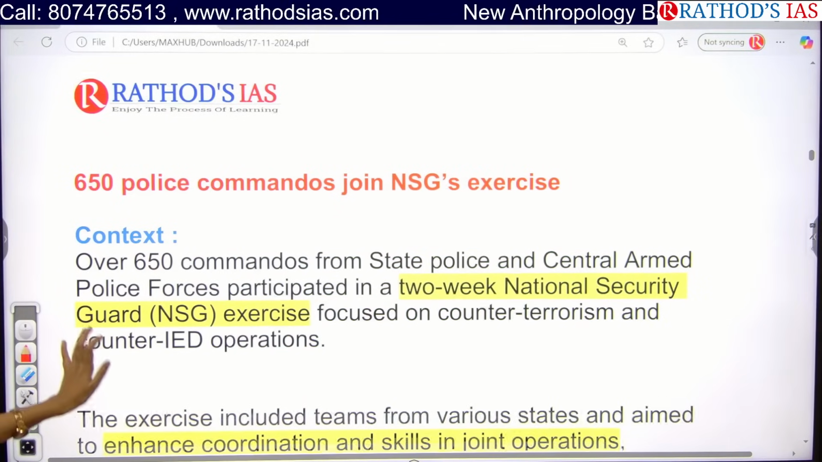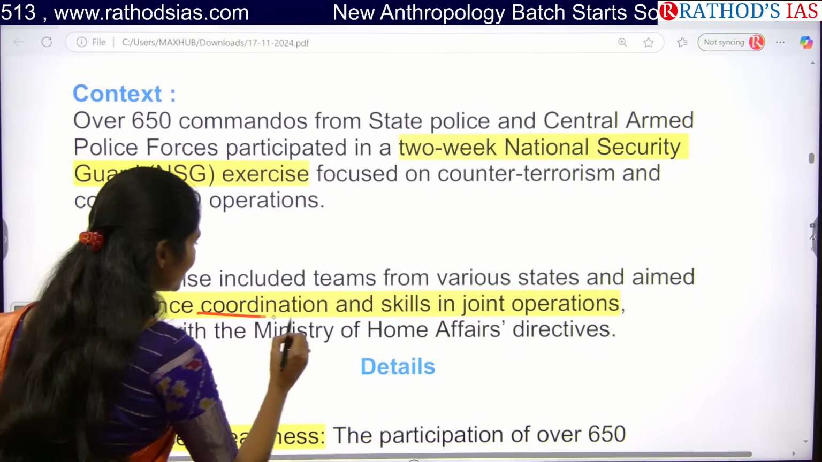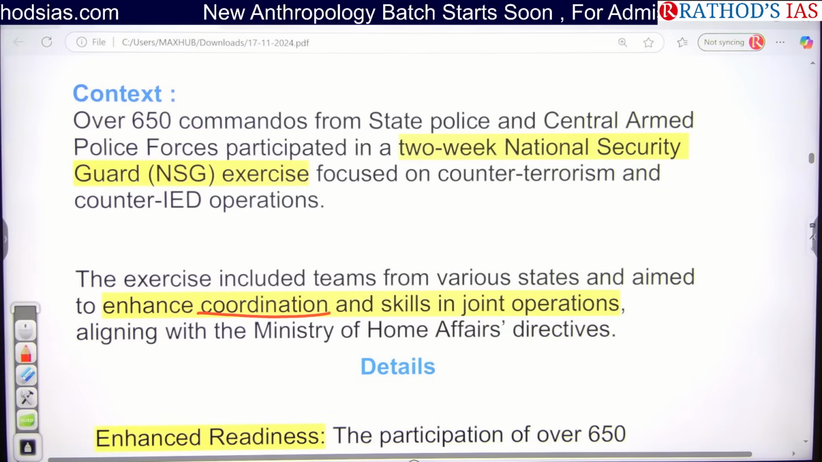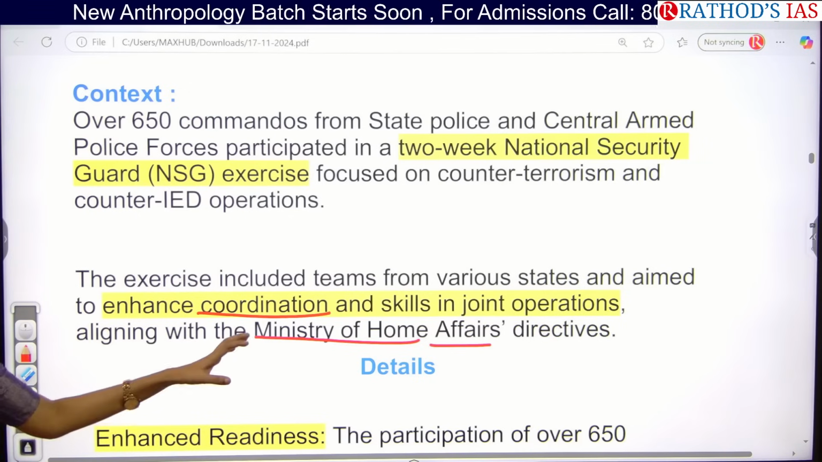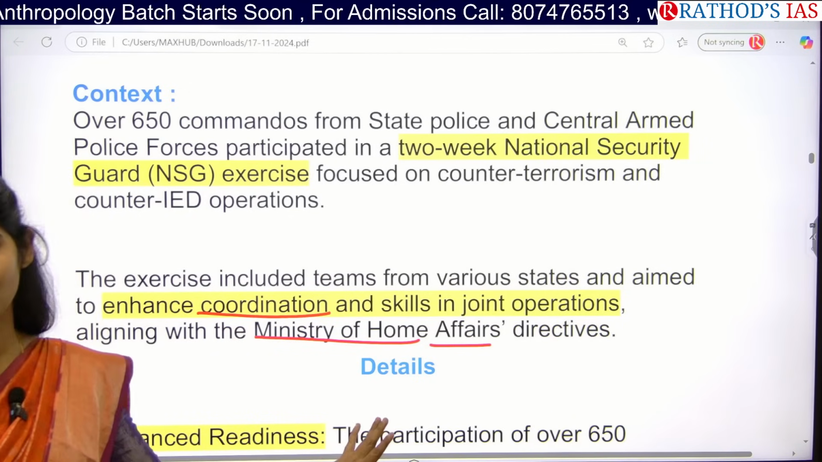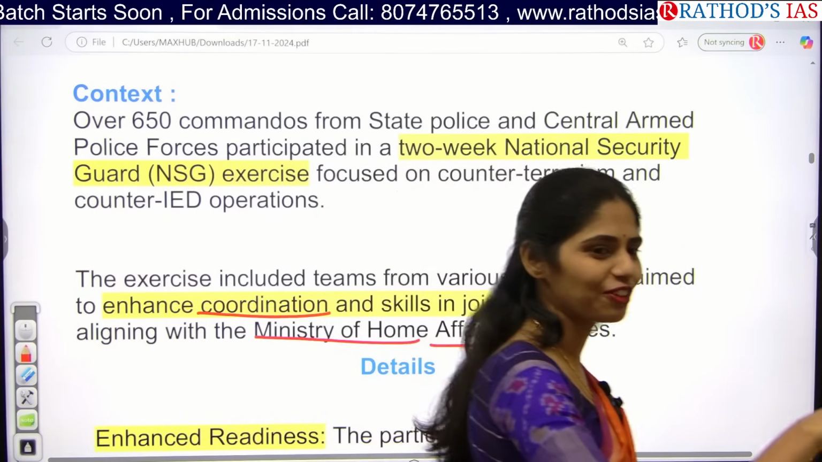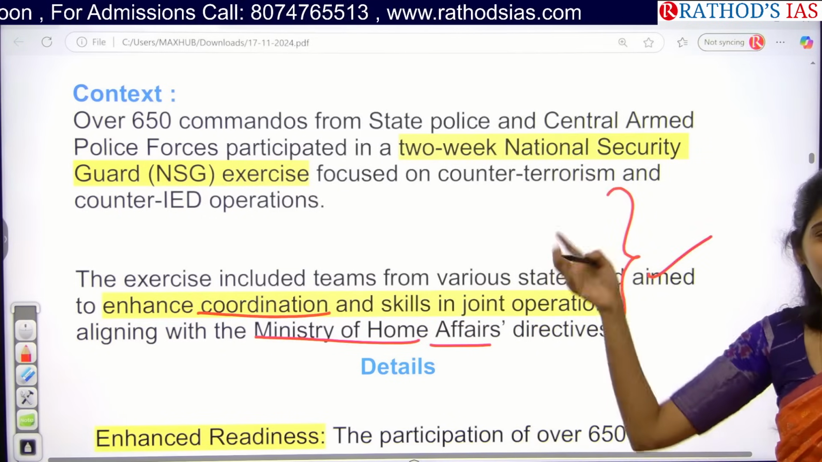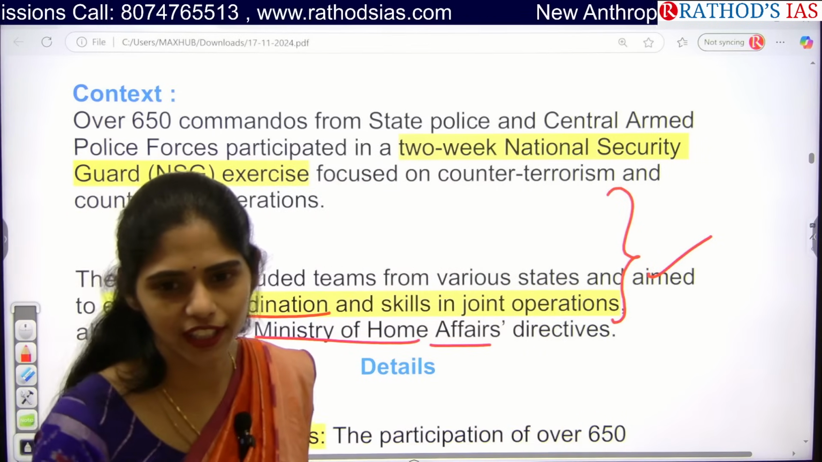Okay, actually this exercise included teams from the various states, and they are focusing especially on increasing coordination and skill in joint operations, especially aligning with the Ministry of Home Affairs directive. So it is not at all related to the Ministry of Defense once again. It is again related to the Ministry of Home Affairs. The Ministry of Home Affairs has a lot more duties compared to the Ministry of Defense. Here they will be dealing with whatever security threats are present inside our country, while the Ministry of Defense focuses only on our border areas.